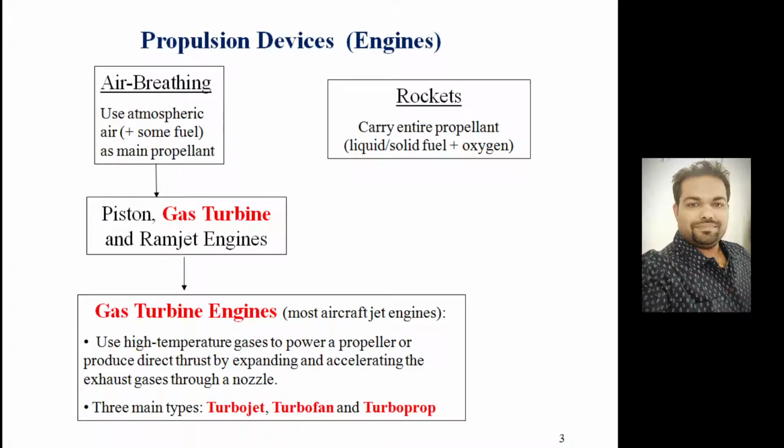So if we look at the propulsion devices, or we can say the engine, from thermodynamic point of view, if you are defining an engine, an engine is something which can supply a continuous work by taking in certain quantity of heat.